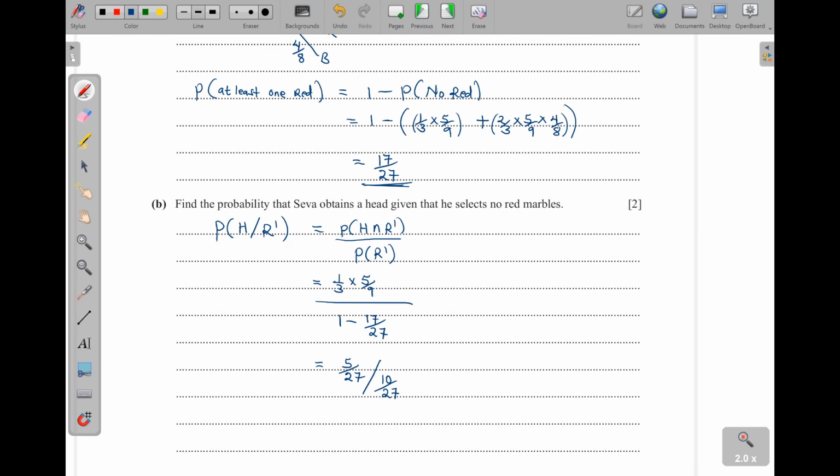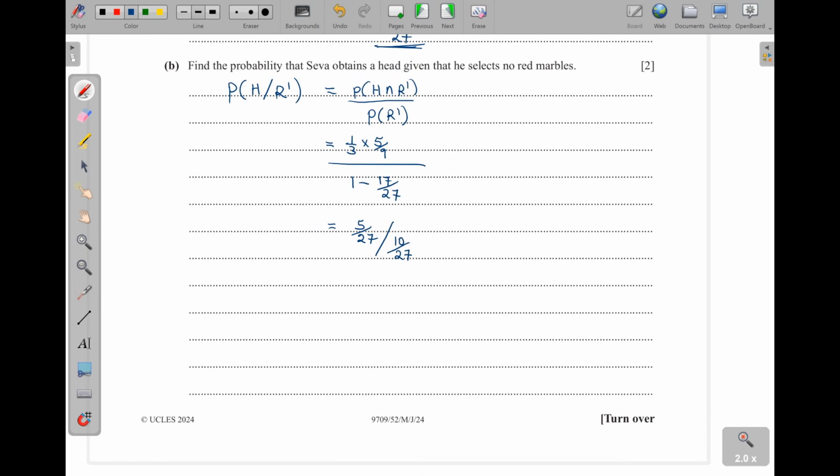Okay? And then, of course, using the rules of fractions, this can be 5 over 27, then times the reciprocal of the denominator. This one will go, and then 5 goes into here 2 times. That means we are going to get our answer as a half.